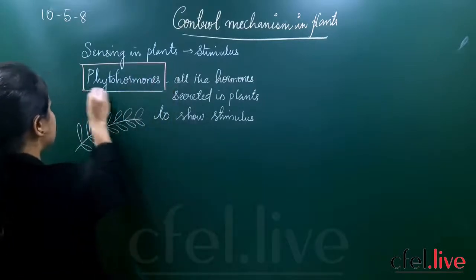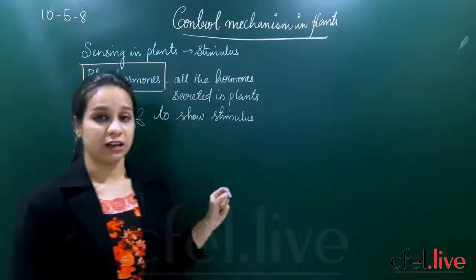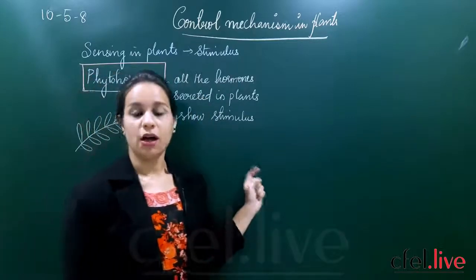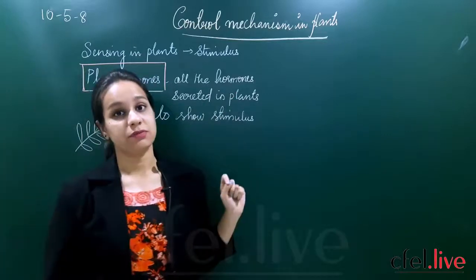Children, I hope you all are writing down whatever we are discussing. Please make a note of the running notes because it is a very important topic. Alright, then what are the hormones which are produced in plants called? They are called phytohormones.